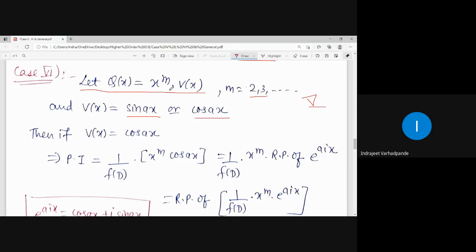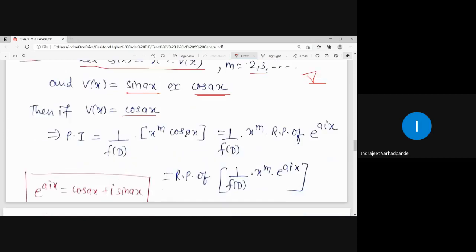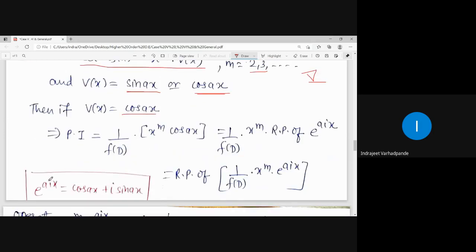So x to the power m into v of x, where v of x is sin ax or cos ax, m starts from 2, 3 and so on. If v of x is cos ax, I will have to express it into the exponential form. By the theory of complex number, you just remember that e to the power iax is written as cos ax plus i sin ax.